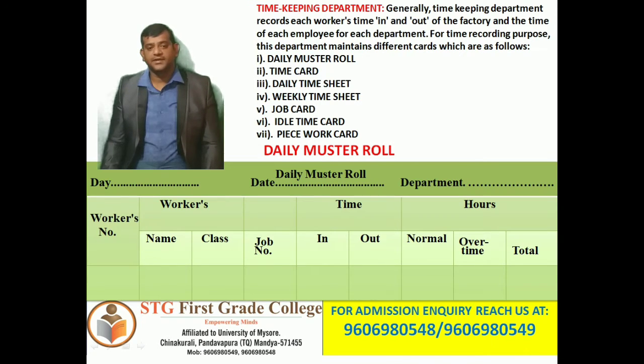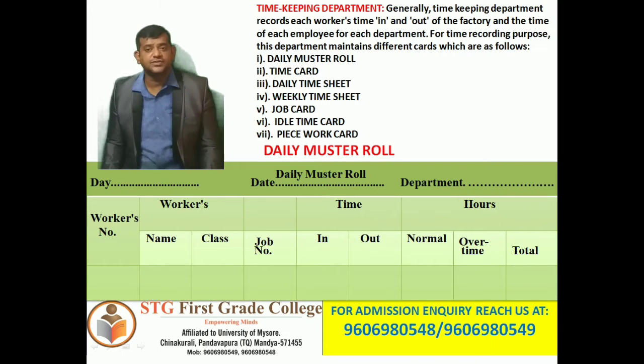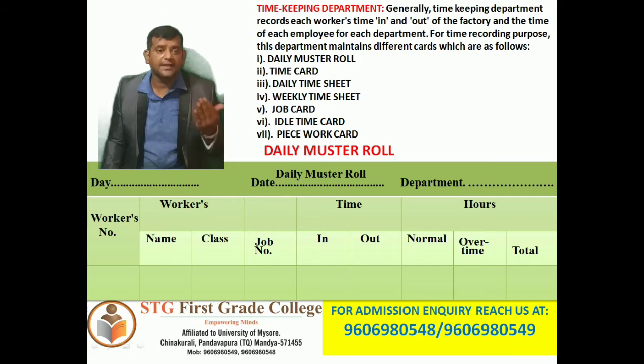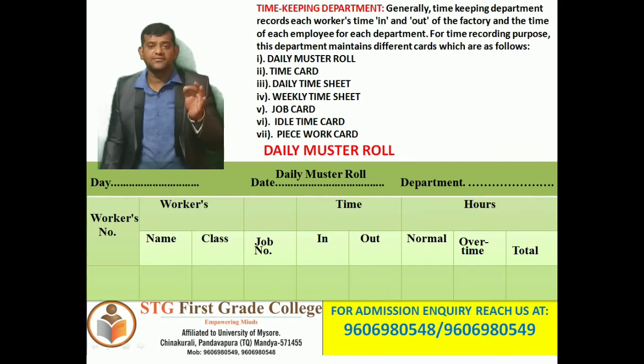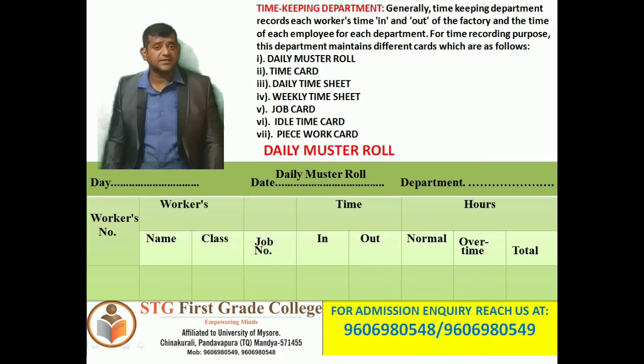The timekeeping department generally records each worker's time in and out of the factory, and the time of each employee for each department. For time recording purposes, this department maintains different cards, which are as follows: daily muster roll, time card, daily time sheet, weekly time sheet, job card, idle time card, and piecework card.